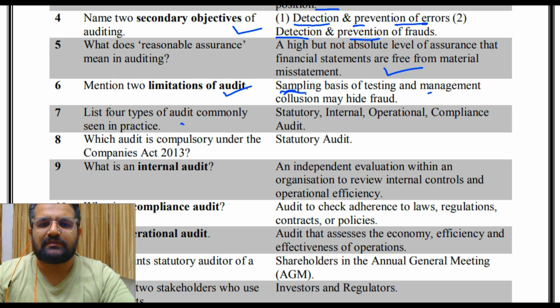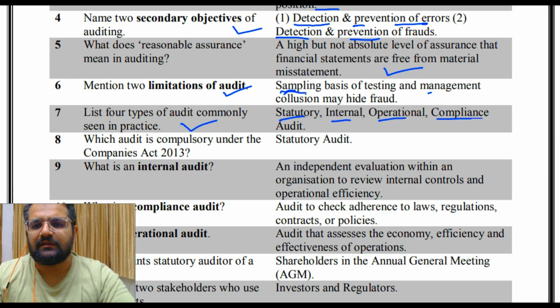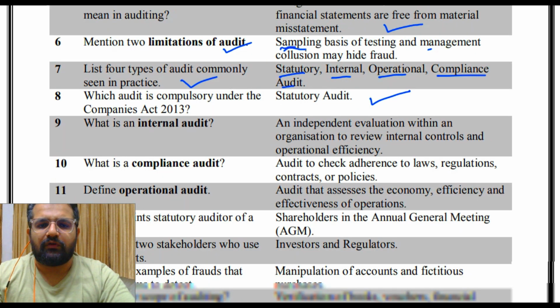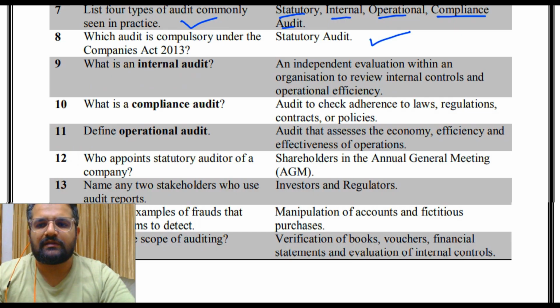List four types of audit commonly seen in practice: statutory, internal, operational, compliance audit. Which audit is compulsory under the Companies Act 2013? Statutory audit. What is an internal audit? An independent evaluation within an organization to review internal controls and operational efficiency. What is compliance audit? Audit to check adherence to laws, regulations, contracts or policies. Define operational audit. So audit that assesses the economy, efficiency and effectiveness of operations.